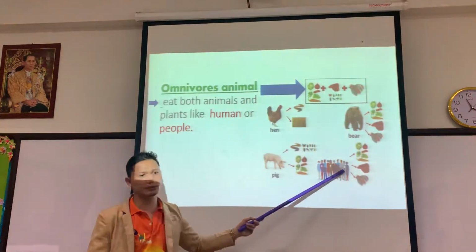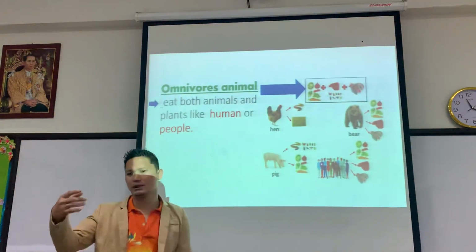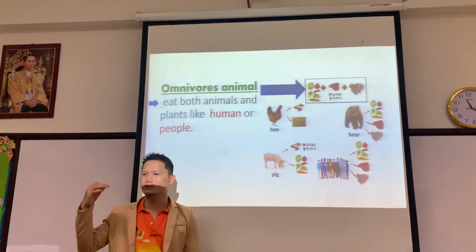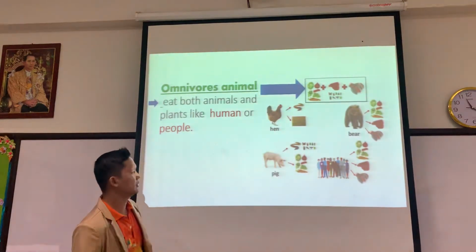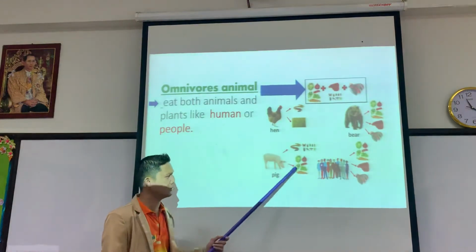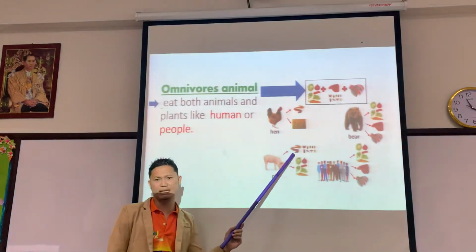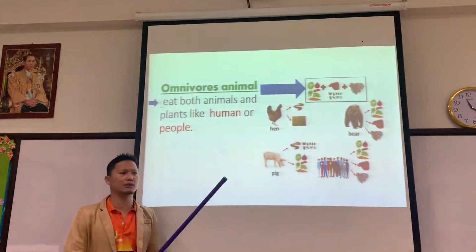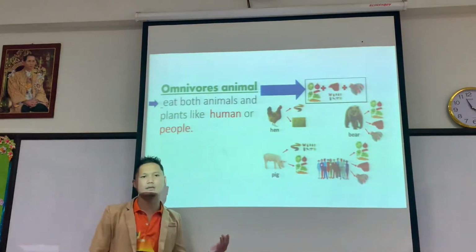Then the people, we and you, we eat fish. We eat meat. We eat vegetables and fruits. Pig also eats vegetables, worms, and insects. So different types of animals will eat their own food.